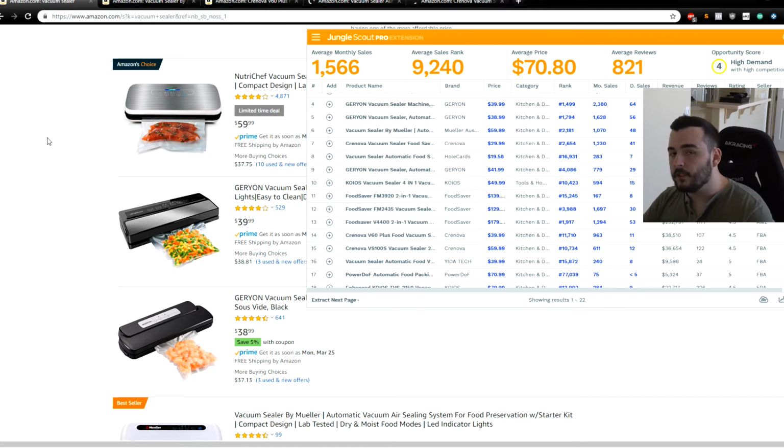And what you're going to want to do is go through 2 or 3, 4, maybe even 5 pages and try to find the average revenue of each of the designs. So start grouping these designs together. So let me show you exactly what I'm talking about right here.